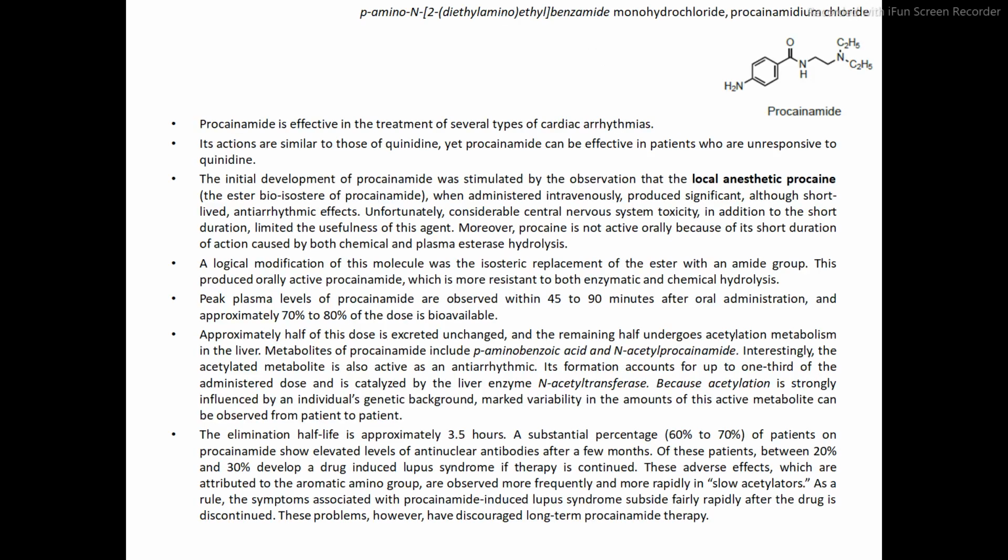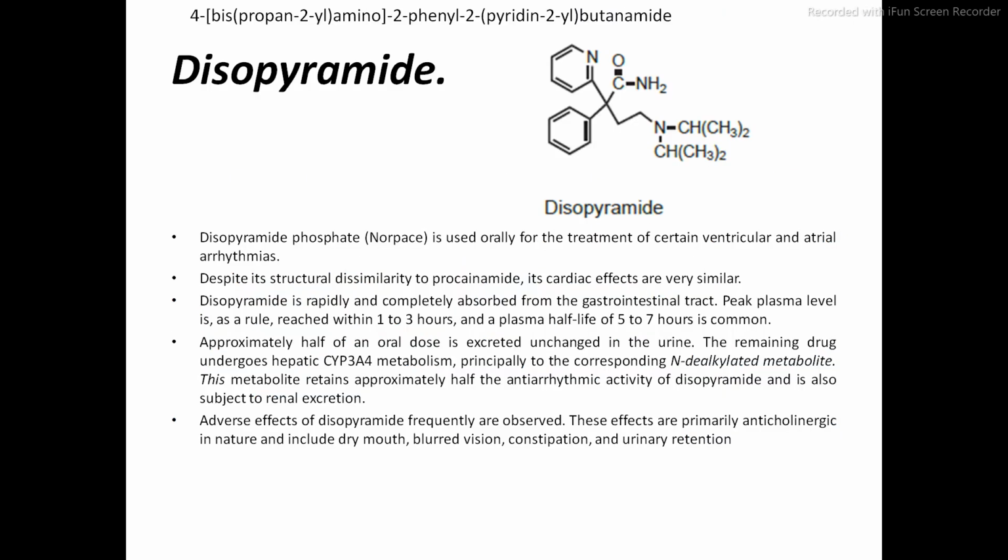In the previous drug, it was benzamide. Now, in this drug, it is a butanamide. See, here C-NH2, that is amide functional group, and it contains 4 carbons in a straight chain. Carbon 1, 2, 3 and 4. So there are 4 carbons in a straight chain. So it is butanamide.